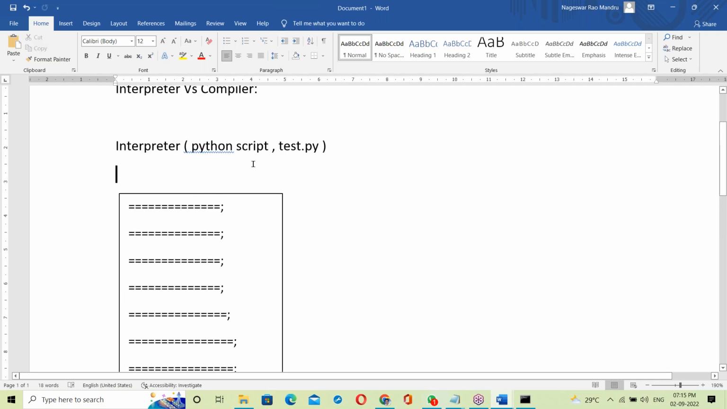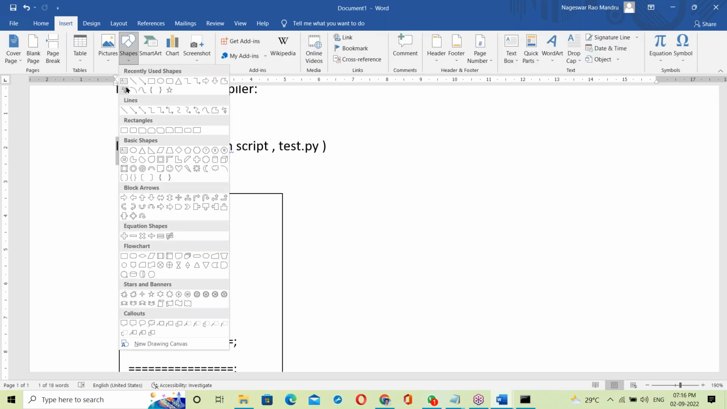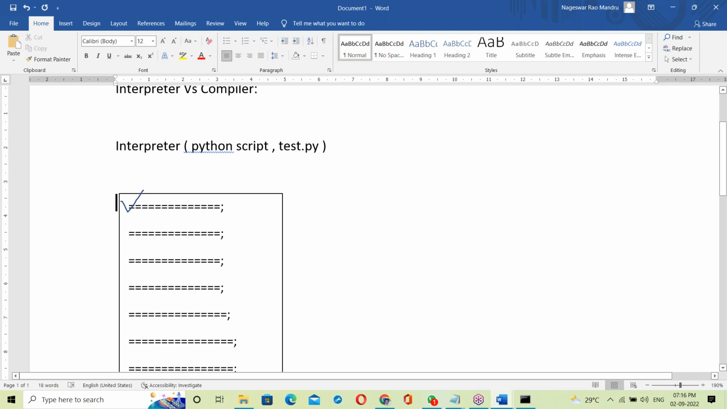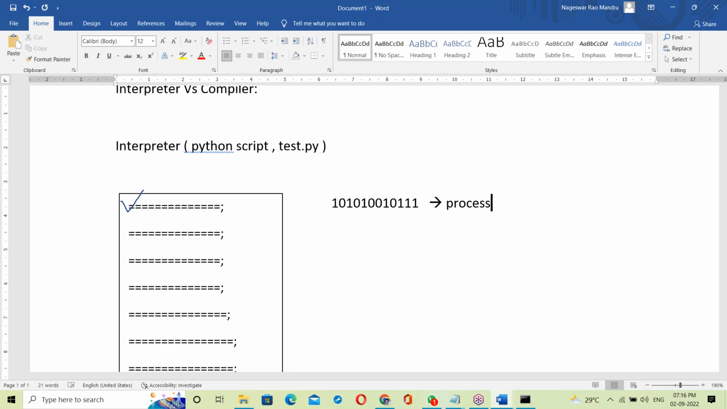Let us talk about the interpreter. How is the interpreter working? This Python interpreter first of all checks the first statement. Suppose the first statement is correct. Then it converts the statement into binary code. That binary code is given to the processor. The processor takes the code and generates output. So this is the first statement.